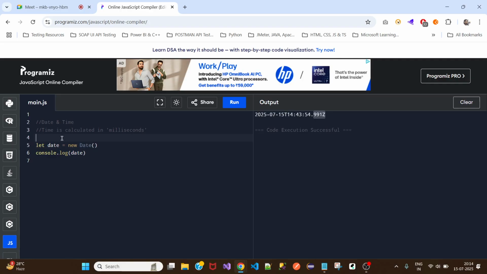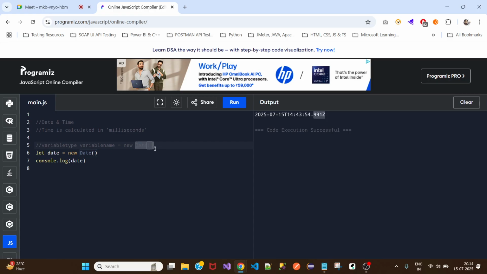And this is the syntax. First, variable type, then variable name, then equals to, the new keyword, then the Date. We don't actually have classes in JavaScript, so we don't consider this a class and this a constructor.